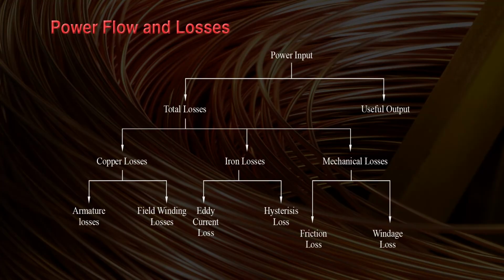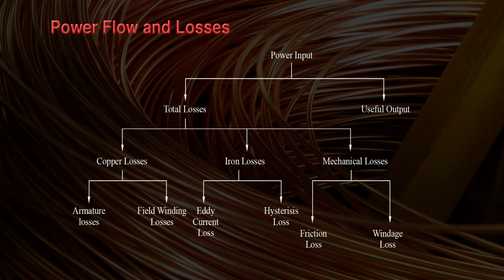Now we are going to discuss the power flow and losses in DC machines. The power input of any DC machine is distributed as useful output plus total losses. Now we have to understand the different losses that occur in DC machines. These total losses can be classified as copper losses, iron losses and mechanical losses. And the copper losses may be classified as armature losses and field winding losses.